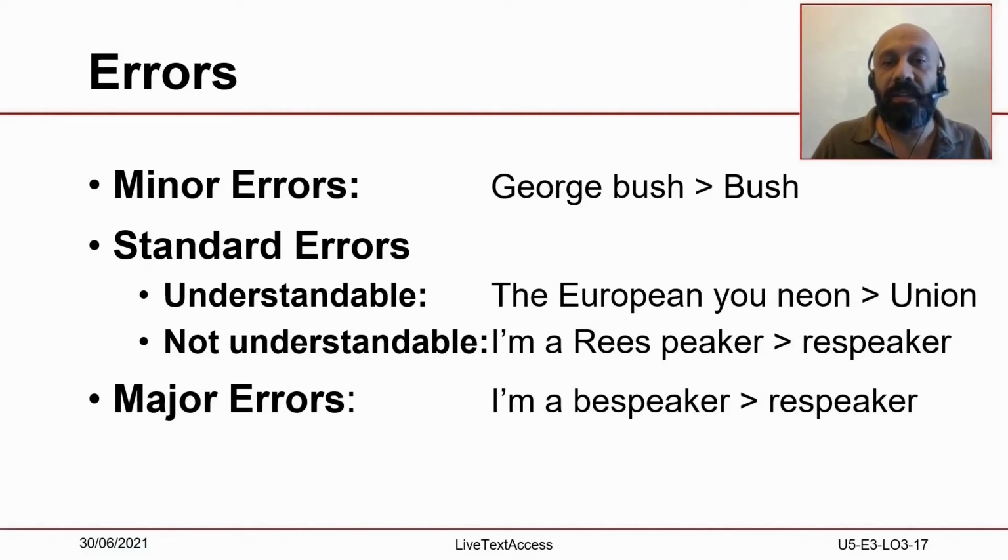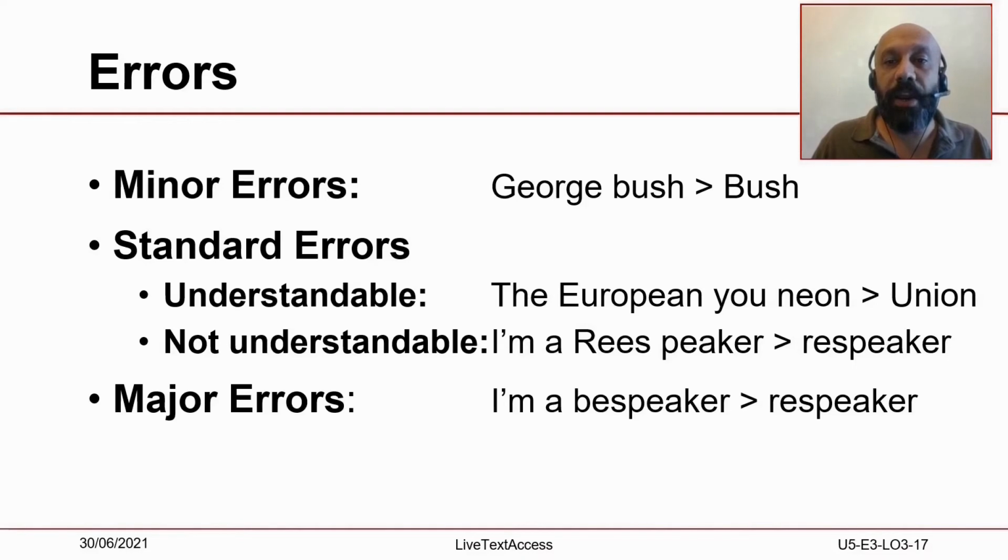In other cases, this is not an option, as understanding is much harder, as in the case of Rees-Speaker being recognized as the surname Rees plus the noun Speaker. In this last case, readers cannot understand the meaning of the subtitle, but at least can tell the subtitle contains a mistake.